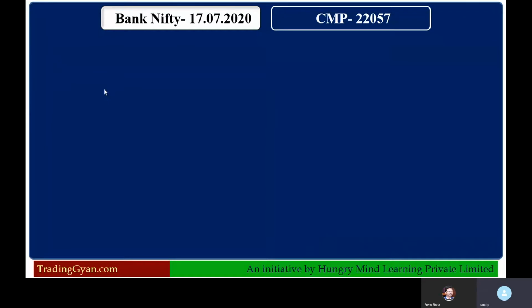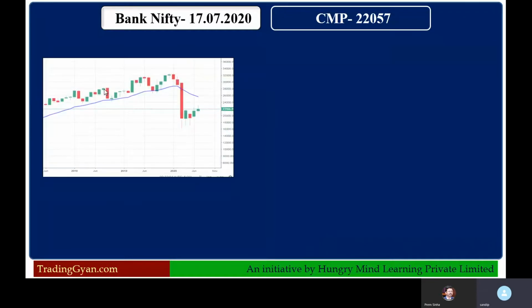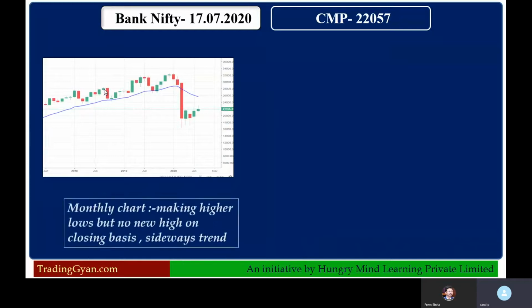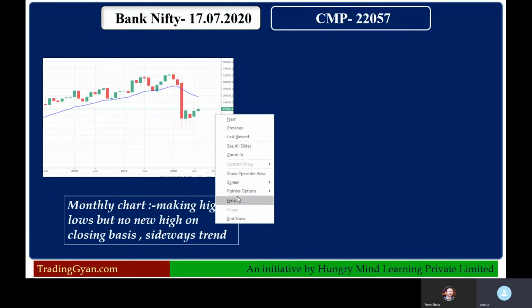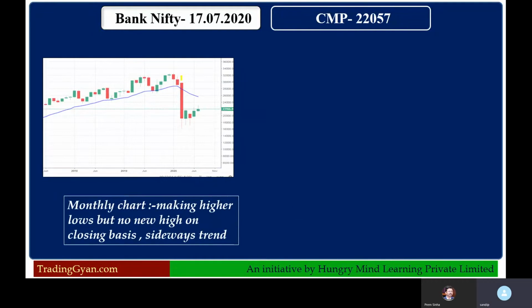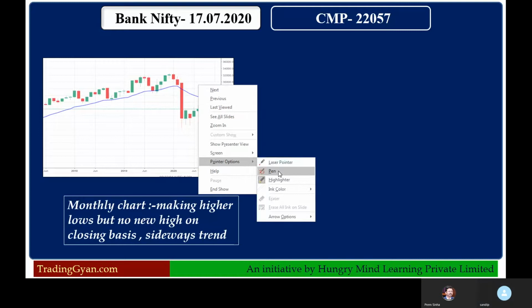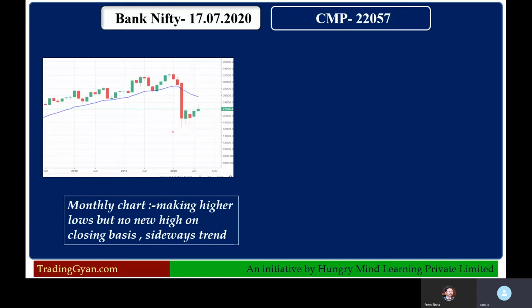So now we see directly the monthly and weekly chart of Bank Nifty, and try to analyze what perspective it is giving. On the monthly chart, you can see this low was maintained for 3 months, around 17,000, and then price started moving upside. So we can say that on the monthly chart price is making higher lows, but no new high is made on a closing basis. So that 22,000 level is protected here.